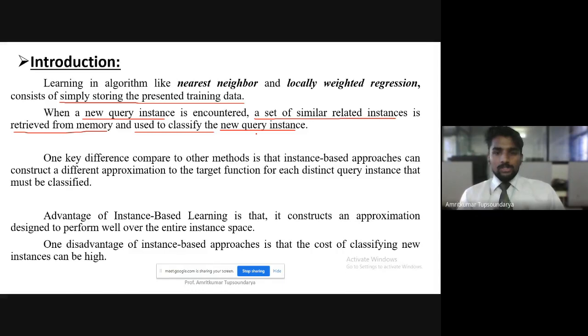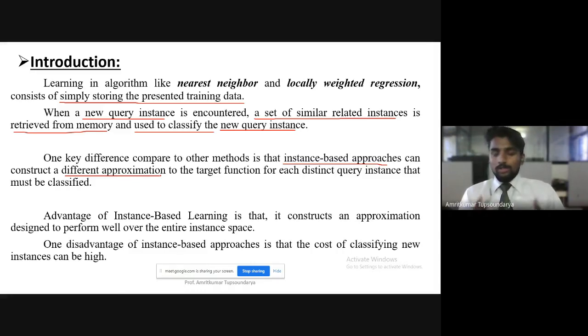So what is the key difference here when we compare with the other methods that we have seen so far in the previous modules? The key difference is that the instance-based approach can construct a different approximation to the target function, unlike the other methods we have seen.